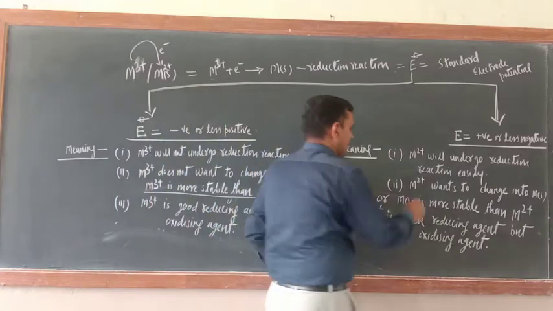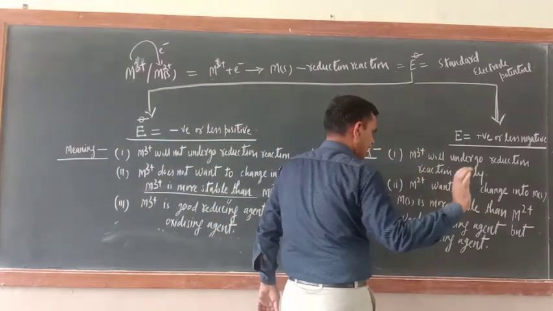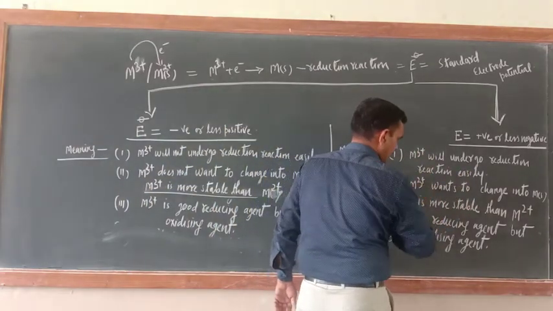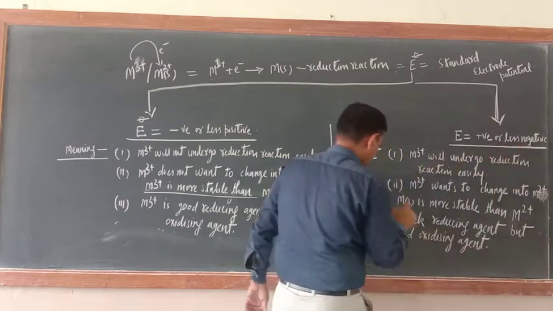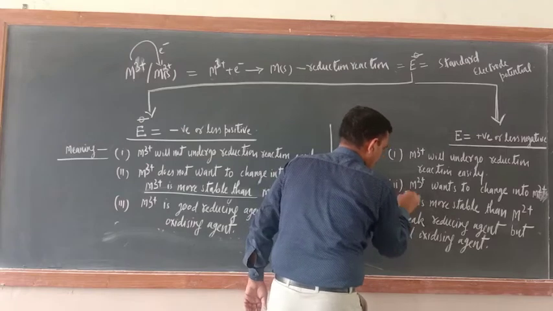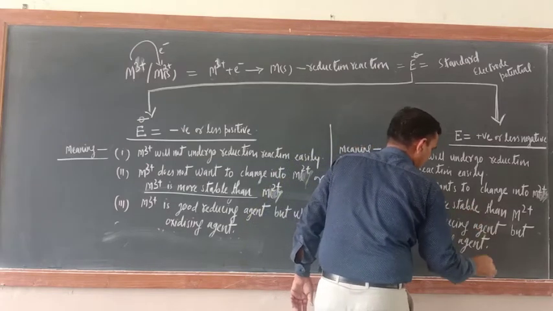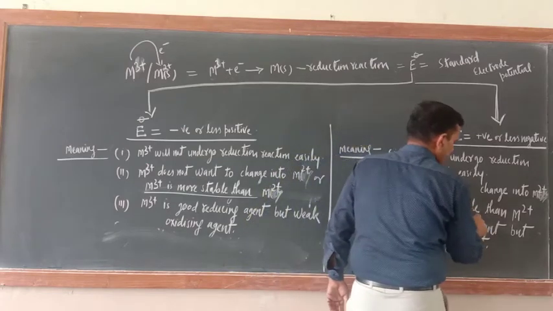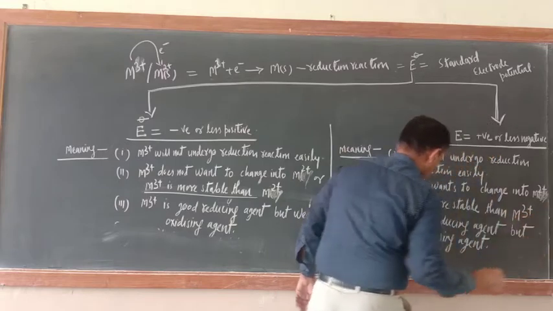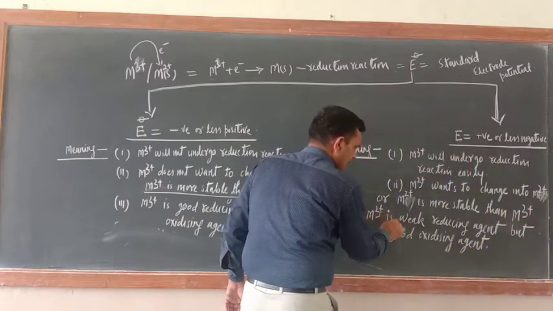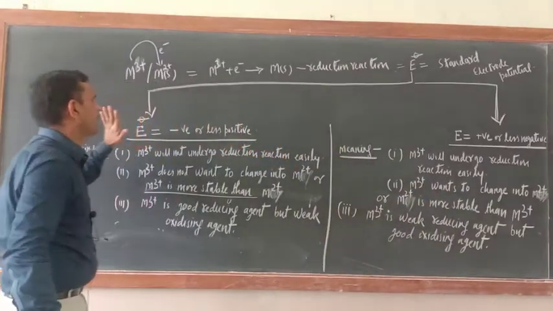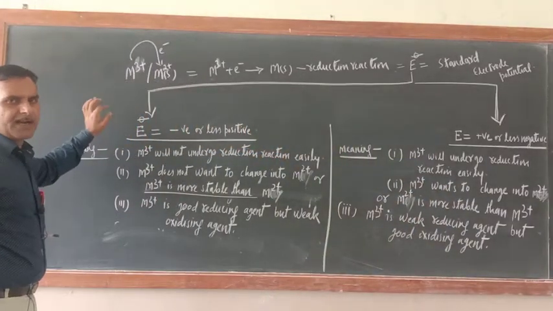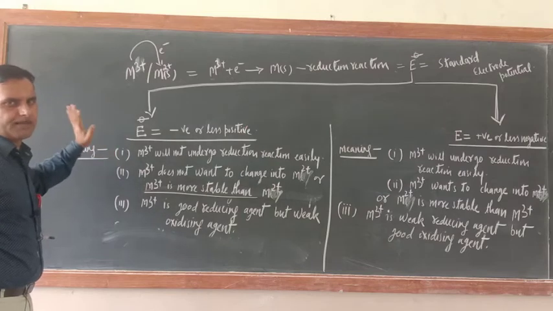Similarly, for the positive case, M2+ is more stable than M3+, and M3+ is a weak reducing agent but a good oxidizing agent. Everything is the same, only where you wrote M2+ earlier, now write M3+.